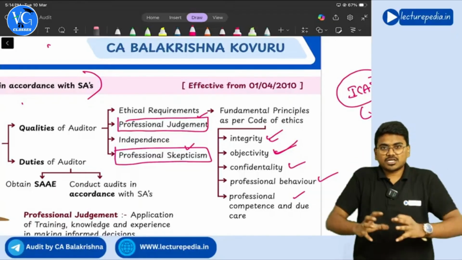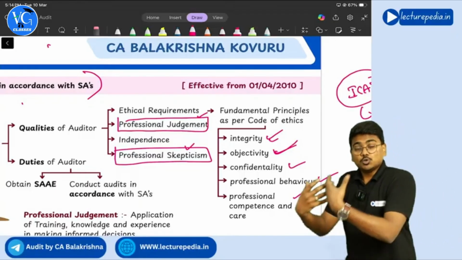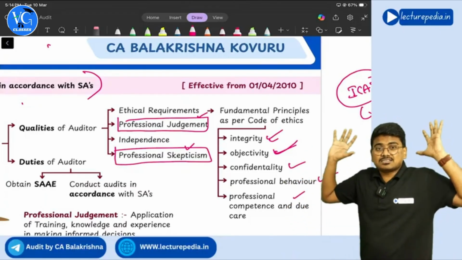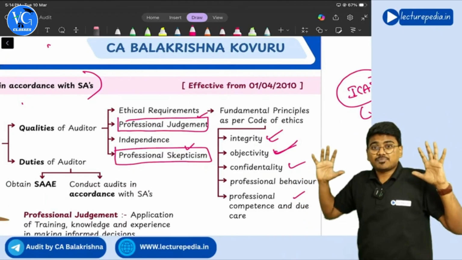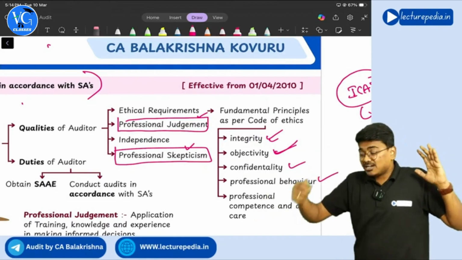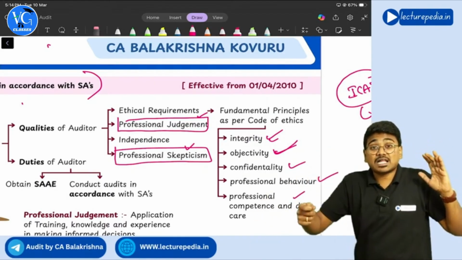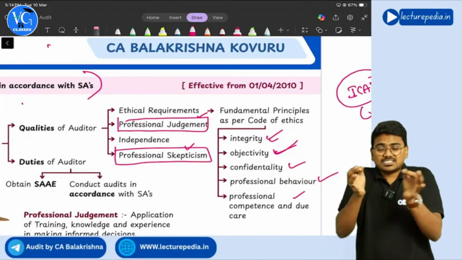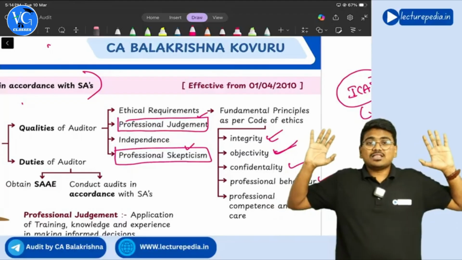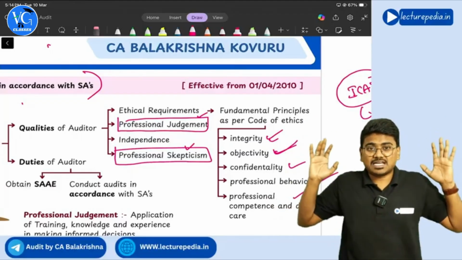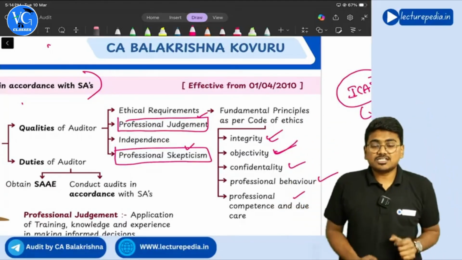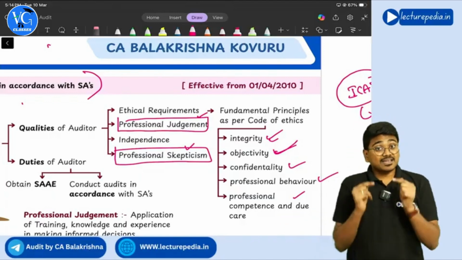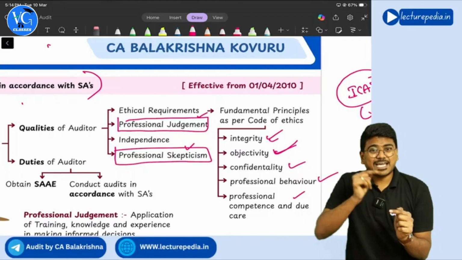So after becoming a chartered accountant, when you are doing audit, applying all this experience, expertise and knowledge for doing the audit and for taking decisions is known as professional judgment. Professional judgment means applying all the knowledge, skill and expertise for taking a particular decision. Clear?